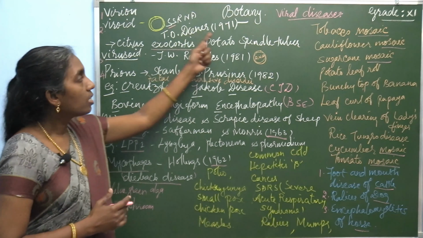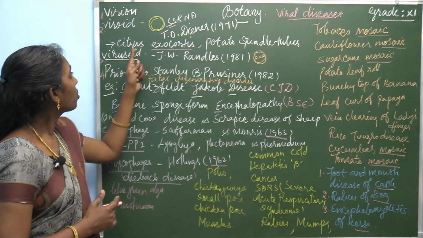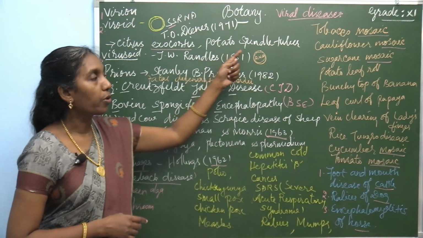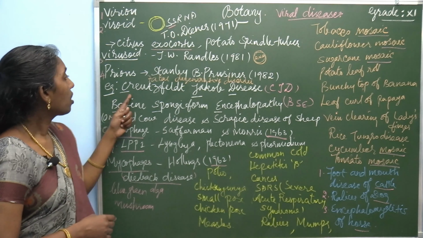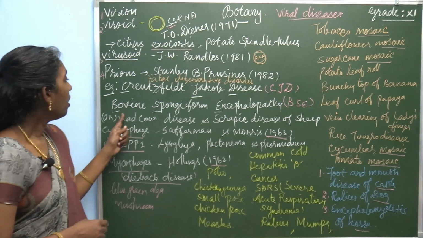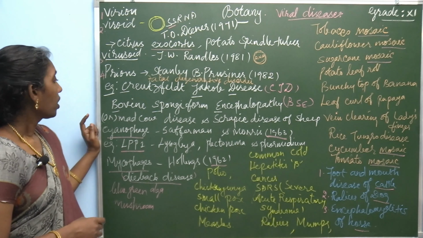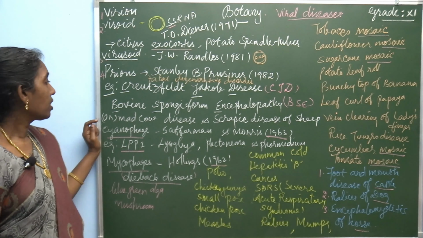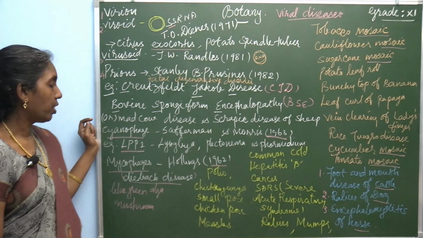And what are the diseases they cause? Viroid causes citrus exocortis and potato spindle tuber. Then prions. Prions cause Creutzfeldt-Jakob disease and bovine spongiform encephalopathy. The common name of this disease is mad cow disease, and scrapie disease of sheep.